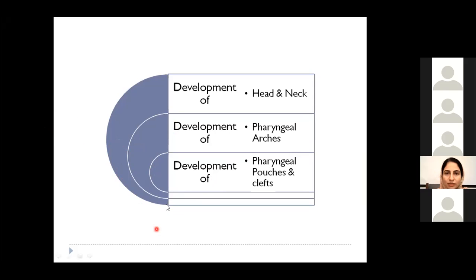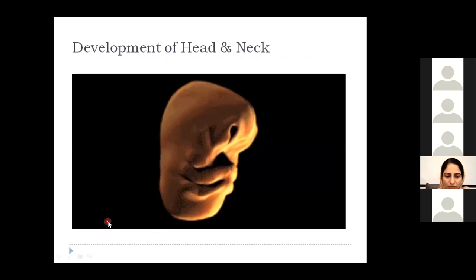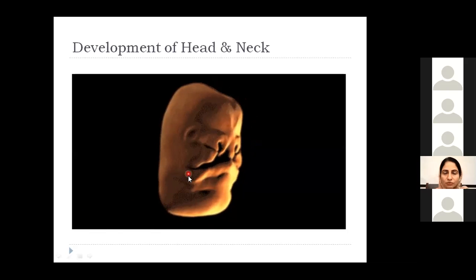So today we'll continue our journey towards development of head and neck, and we studied about the pharyngeal arches, if you remember. Today we will continue towards the derivatives of pharyngeal arches, and then, if time allows, pharyngeal clefts and pharyngeal pouches. One important thing which you all must remember is that the pharyngeal arches, as far as head and neck development is concerned, is the part which is getting developed from different layers.